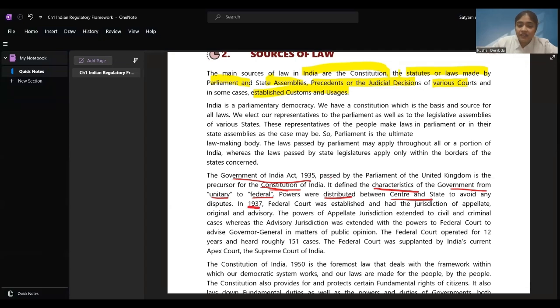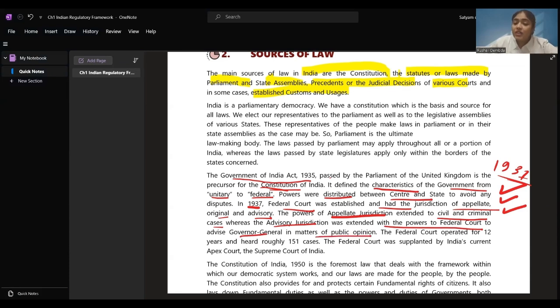In 1937, the federal court was established and had the jurisdiction of appellate, original and advisory. In 1937, this judiciary federal court was established. It had the power where you can file appeals, where original cases can be filed, and advice can also be given. The power of the appellate jurisdiction extended to civil and criminal cases, whereas the advisory jurisdiction was extended with the powers to the federal court to advise the Governor General in matters of public opinion.